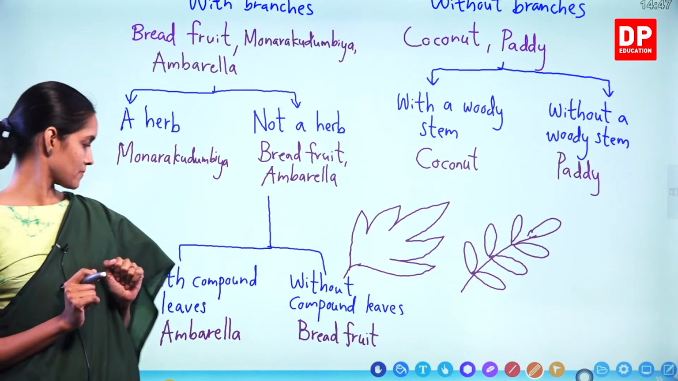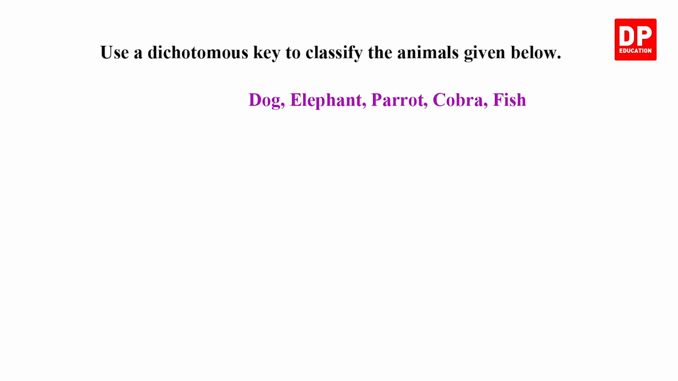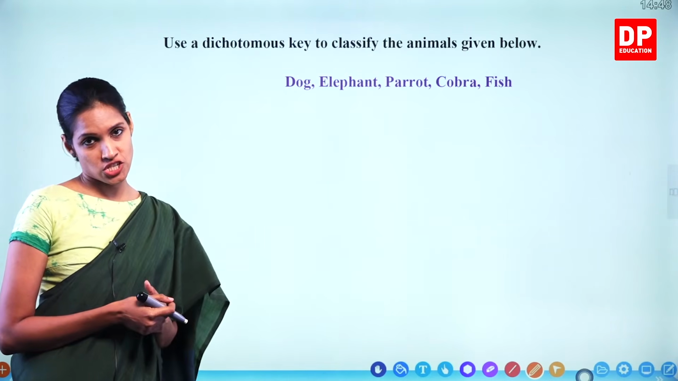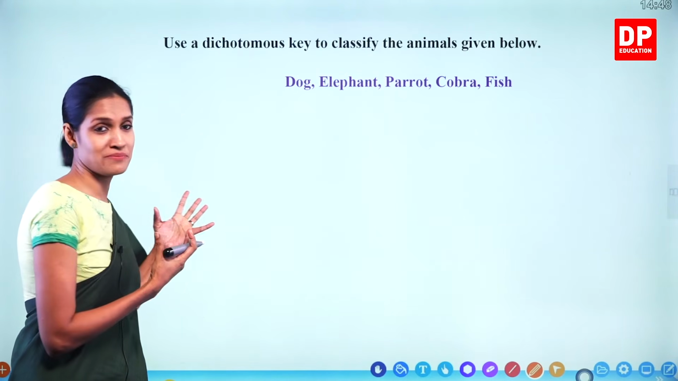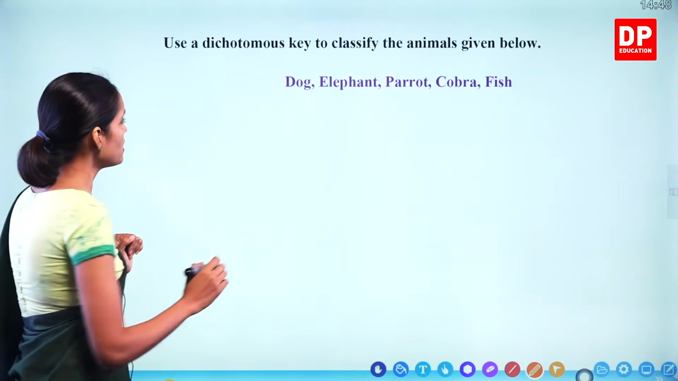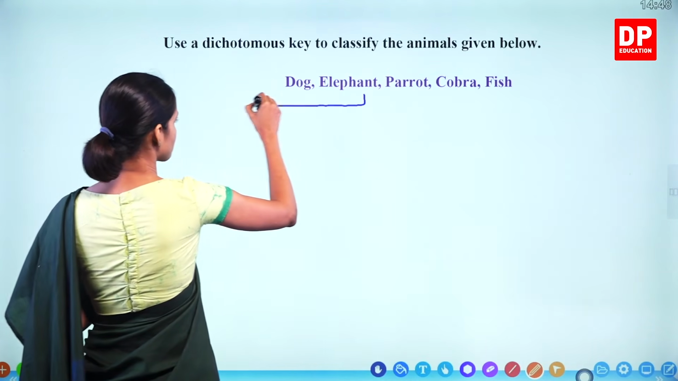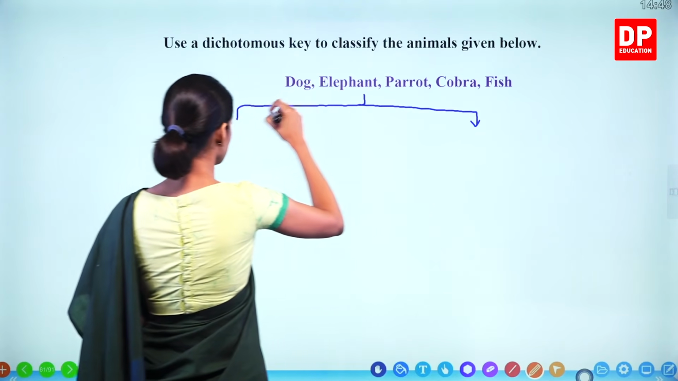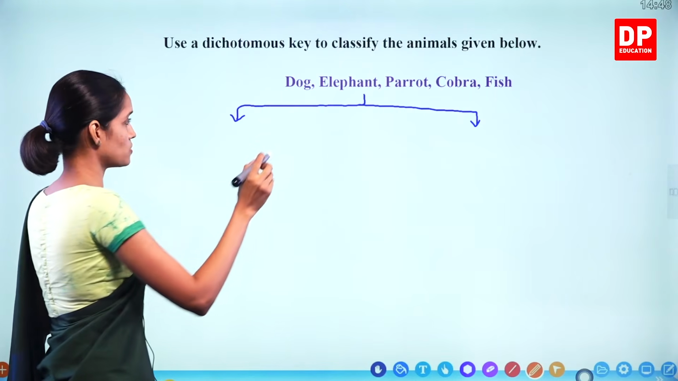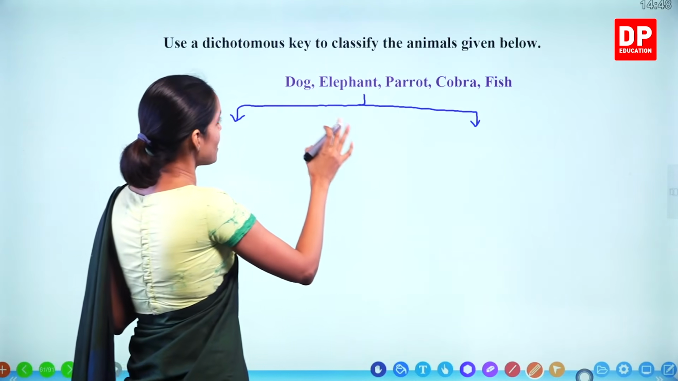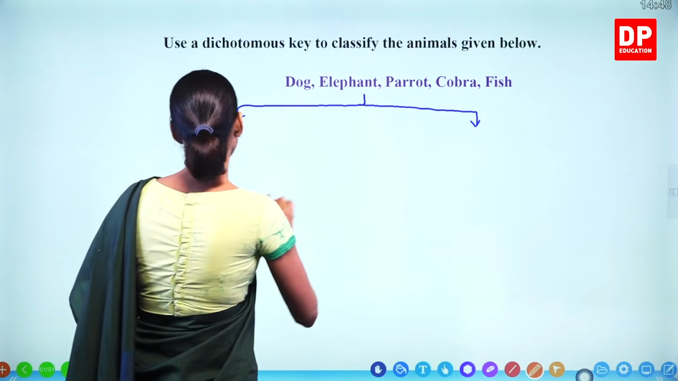We will see. Use a dichotomous key to classify the animals given below. Dog, elephant, parrot, cobra, fish. Now, when we look at this set of animals, we know that there are so many differences among them, right? So, I'm going to divide it into two. Now, I told you, you can do it in your way. You don't have to do the very same thing that I do here.